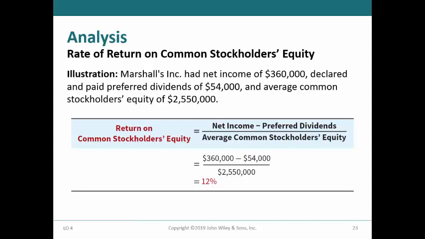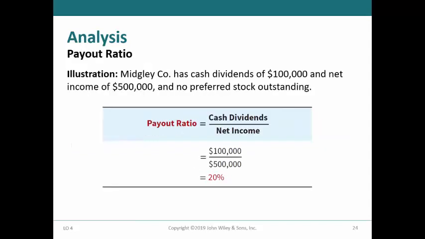Therefore, the preferred dividends that have been paid of $54,000 are subtracted from the net income of $360,000 before dividing by the average common stockholders' equity of $2,550,000. The rate of return for Marshalls is 12%. To determine whether this is an acceptable rate of return, analysts and other users of the financial statements would compare this rate to prior year's return on common stockholders' equity and with other companies that are in the same line of business. The payout ratio is shown next.